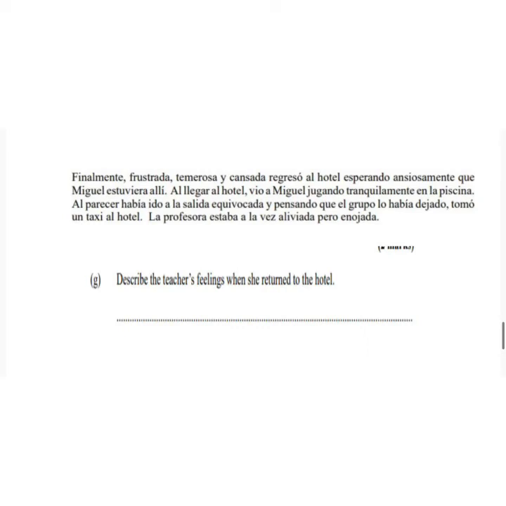So apparently Miguel had gone to the wrong exit, and he thought that the group had left him, so he took a taxi and went to the hotel. So the teacher was both relieved but angry at the same time. And I think that would answer our last 3 questions as well. The last 3 questions say, what sight greeted the teacher at the hotel? How did Miguel explain his presence there? And it says to explain the teacher's reaction towards Miguel. So you realize that the questions are actually set up in the order of the passage.